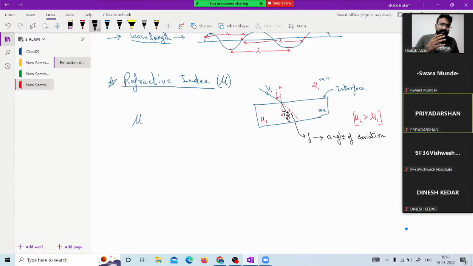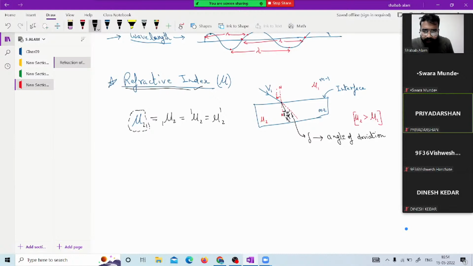So we have a few terms to define the refractive index. The first term we talk about is wavelength and change in velocity. As per that, if I say mu2 with respect to 1, because it is an index ratio, directly we are talking about mu2 with respect to 1. We can write it in this pattern as well, mu2 1, but generally students use this kind of pattern to define the relative refractive index.